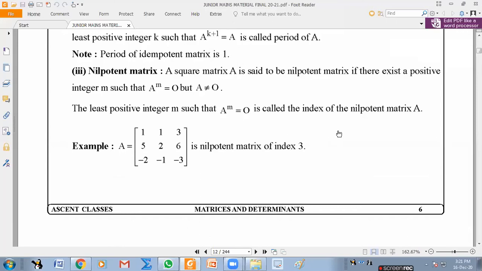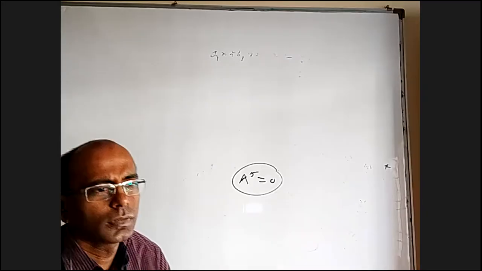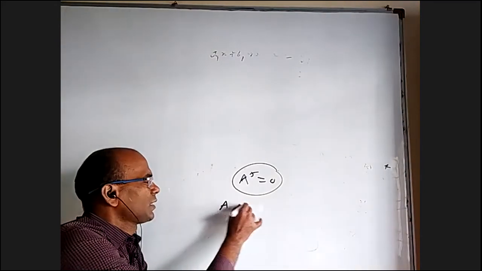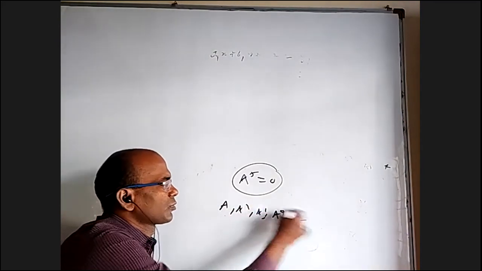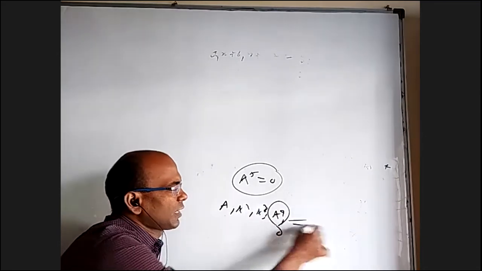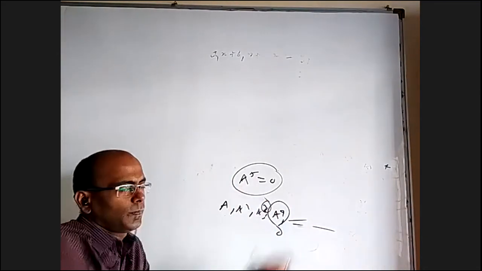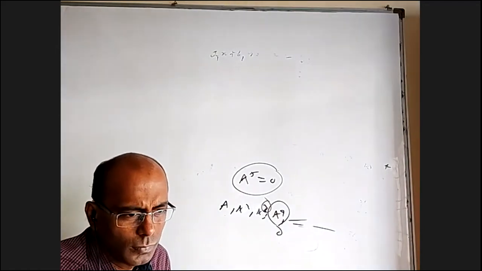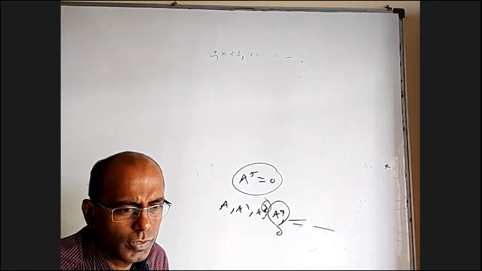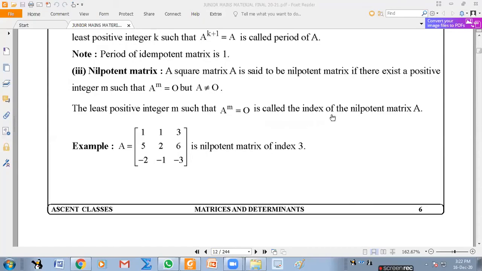And the least power where it started: for example, you find A square, A cube, A power 4, and so on. You realize this is the null matrix, and after that all are null matrices. Then we say it is a nilpotent matrix of order 3, or order 4, wait a minute, of index m. Whatever is the first time it is 0. If A power 4 is the null matrix, 4 is the order or index of the nilpotent matrix.